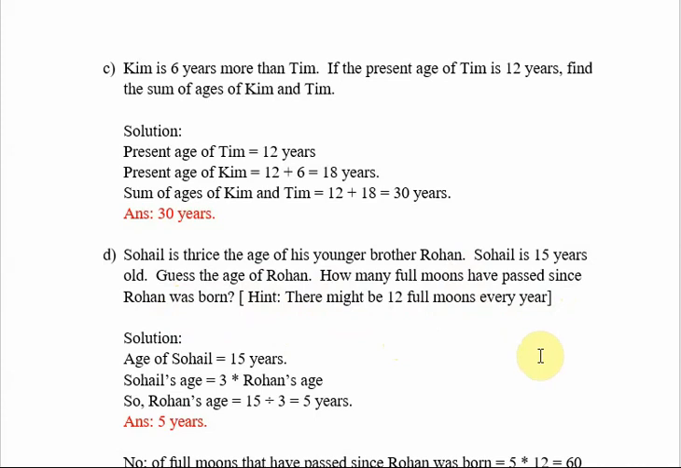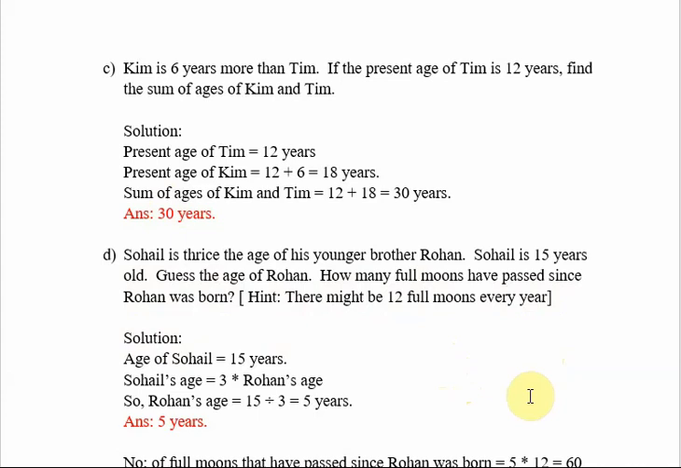The counting of full moons, one question we have done in the textbook, and that time I had told you that in a year there will be 12 full moons, because there will be one full moon and one no moon day every month. So there might be 12 full moons every year. Okay, so let us solve the question. First we have to find out the age of Rohan. Then only we can find out how many full moons have passed since he was born.